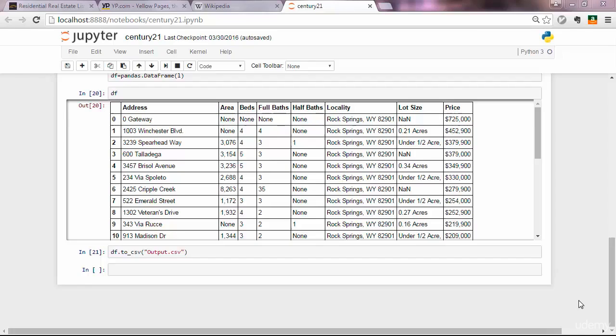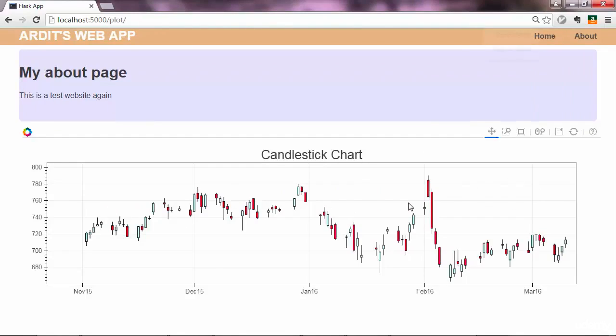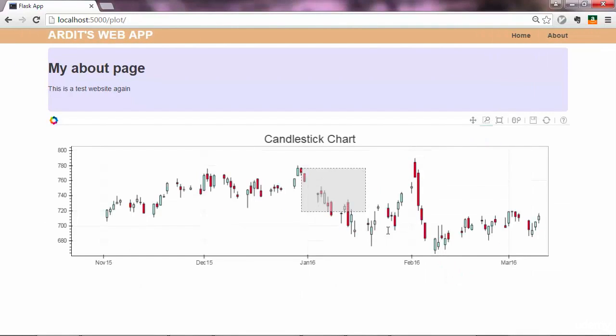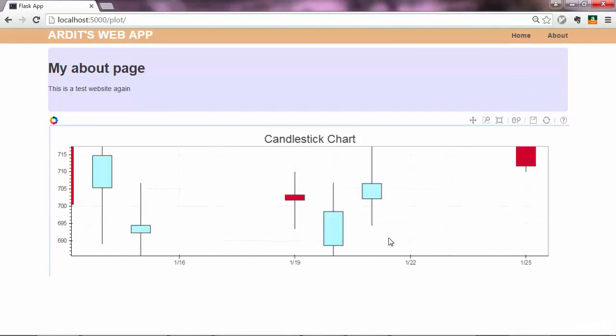Next, you will create a web scraper, which is a program that extracts data from websites and stores that data in a well-structured format, such as CSV or Excel files. Then you'll create a web app which visualizes stock market data on a web page. This is very useful for people who work on data analysis and visualizations.